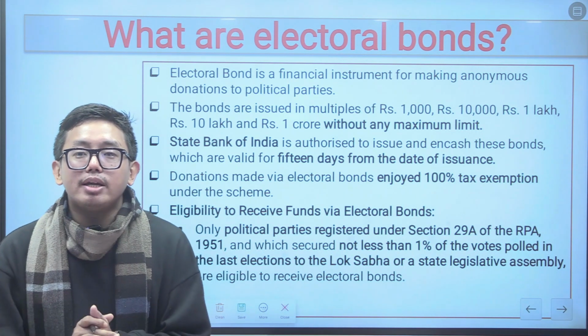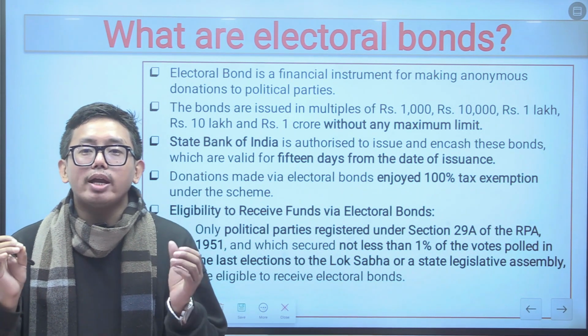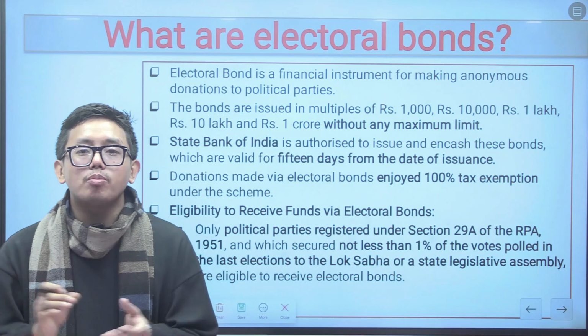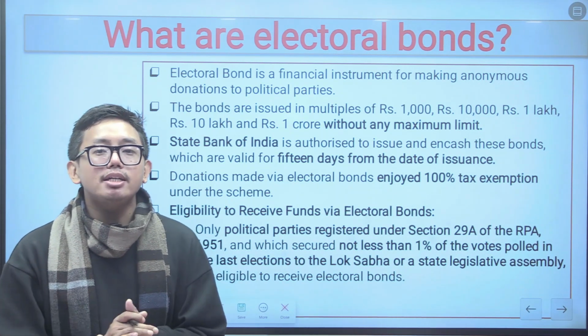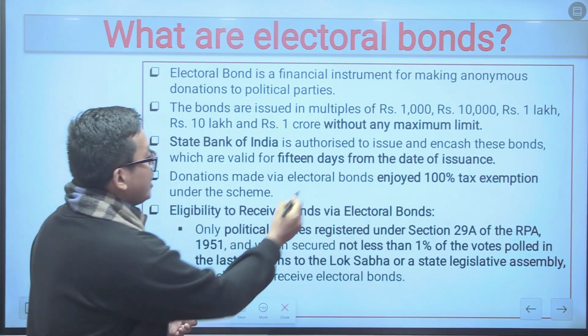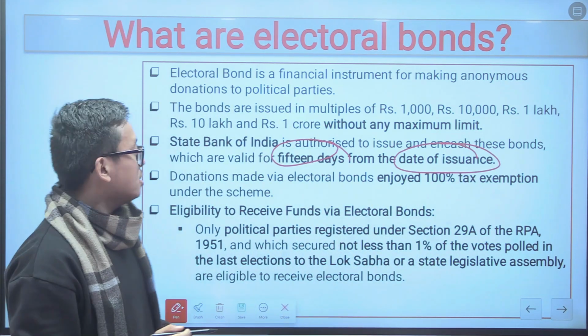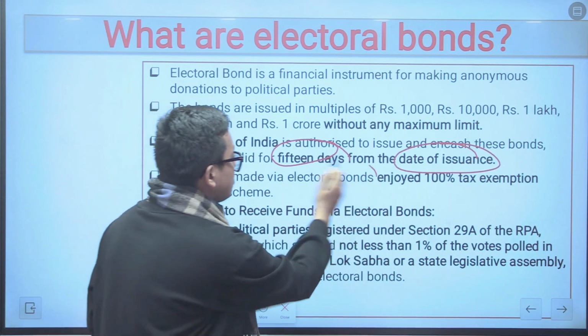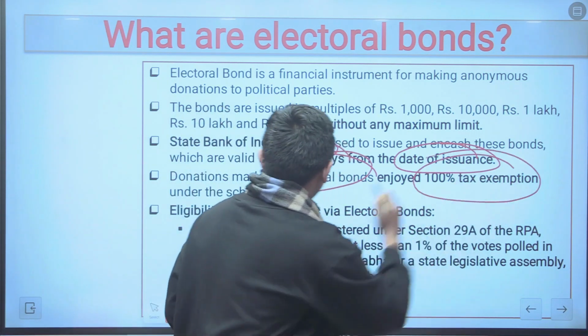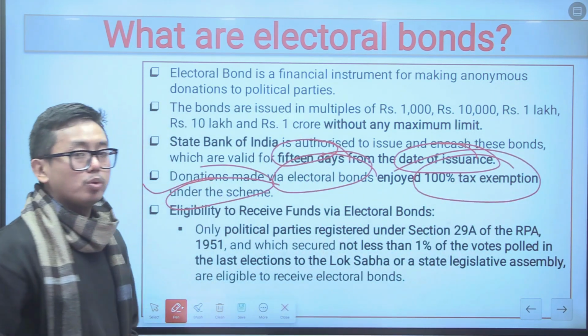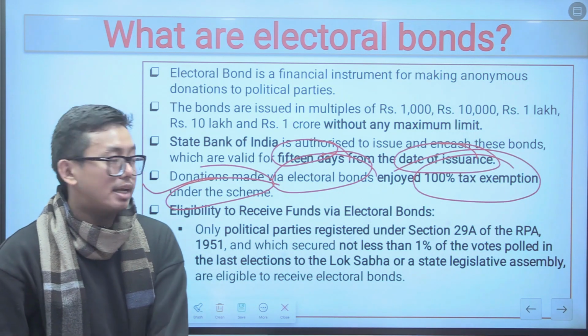And the State Bank of India is the authorized bank to encash and issue these electoral bonds in India. And the validity of these electoral bonds is 15 days from the date of issuance of these bonds. And the donations made under the electoral bond scheme enjoyed 100% tax exemption. So no tax would be imposed for the donations made under the electoral bonds.